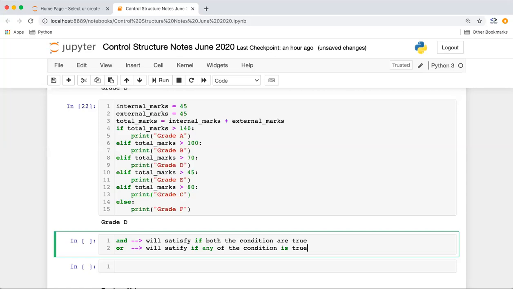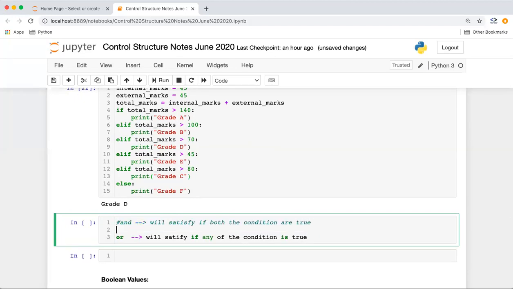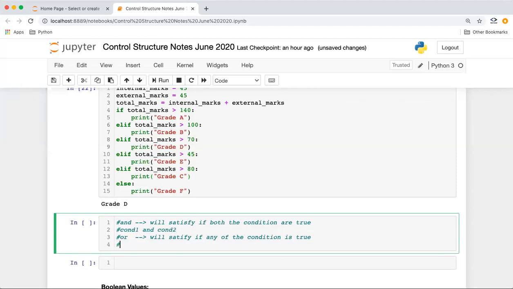Okay. So, the AND and OR keywords. AND means both conditions should be true, OR means any one condition needs to be true. So normally how will you see them? We'll be using them something like this: condition 1 and condition 2; condition 1 or condition 2, like this.